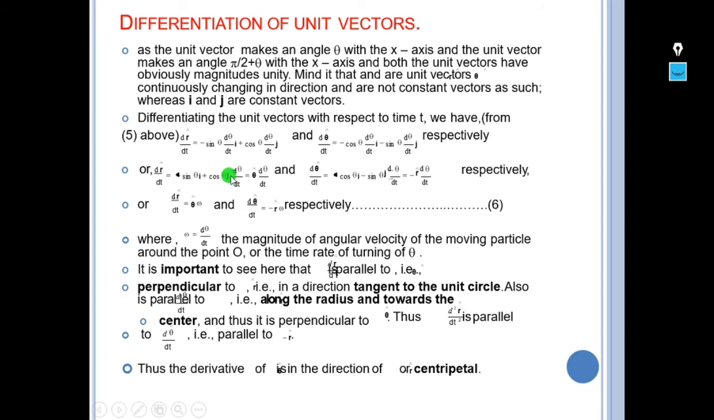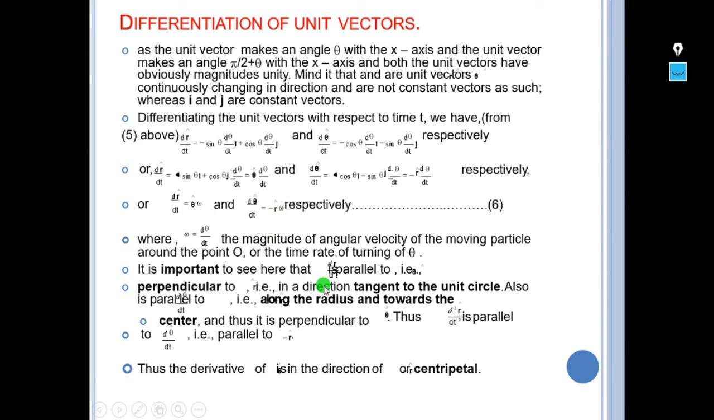d theta can be written as theta cap d theta by dt, or else we can write this dr by dt as theta cap into omega, because d theta by dt gives the angular velocity omega, and d theta cap by dt can be written as minus r omega, respectively, where omega is equal to d theta by dt, that is the magnitude of angular velocity of the moving particle around the point O, or the time rate of turning of r.